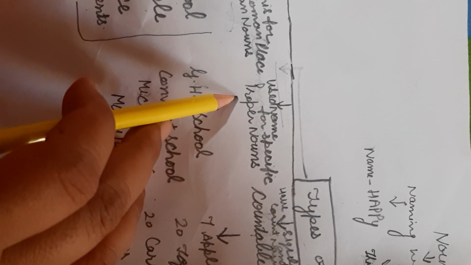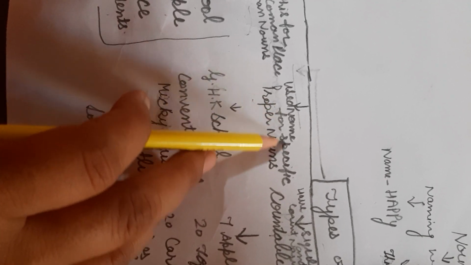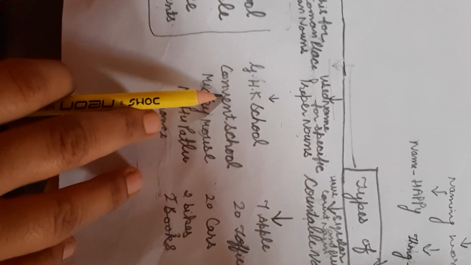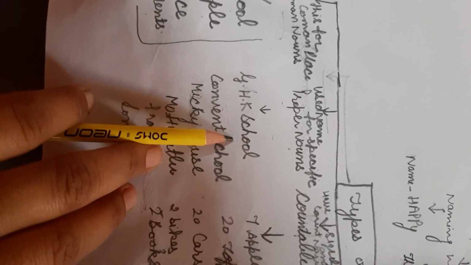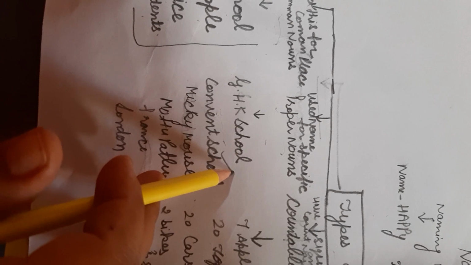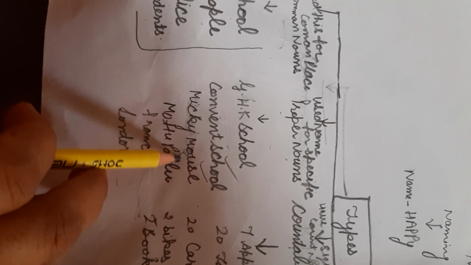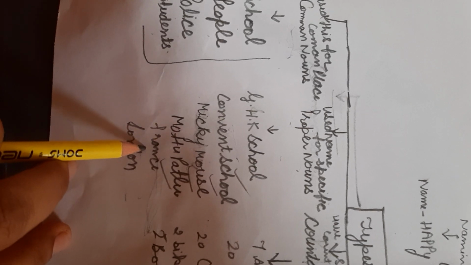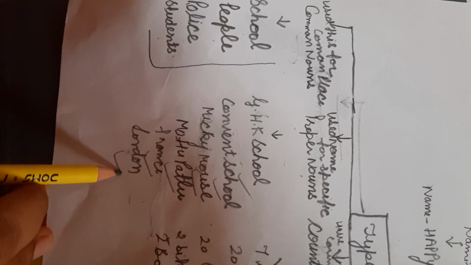If we speak about proper nouns, so this one, beta, is used for the name of specific things, places, names. GHK school Nangal Guman is a specific name of a school. Convent school is a specific name of a school. Mickey Mouse is a cartoon name. Motu Patlu is a cartoon name. And also France is a country. London is also a country.